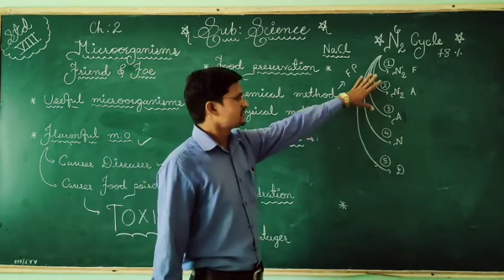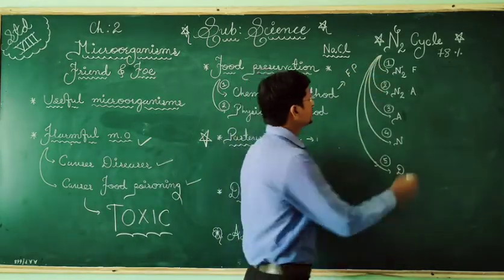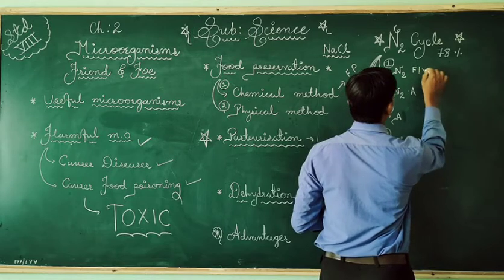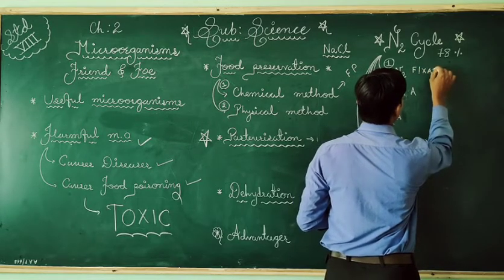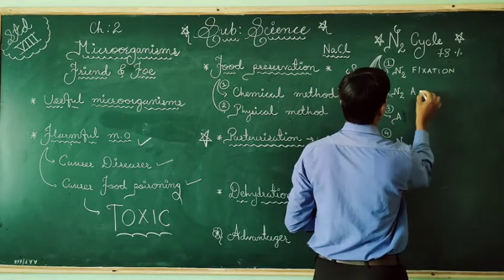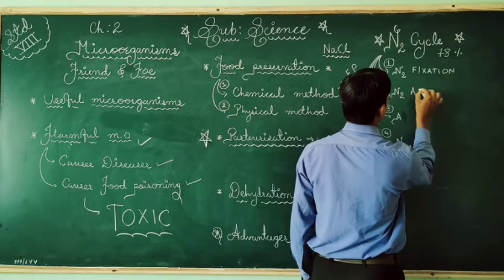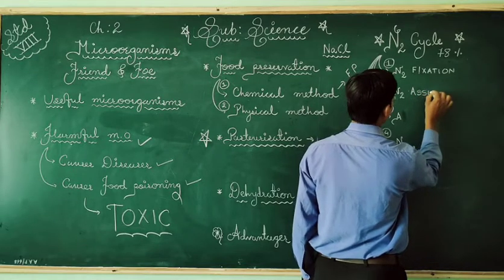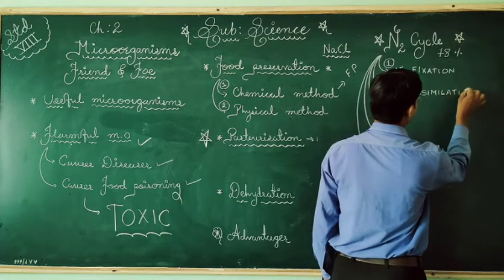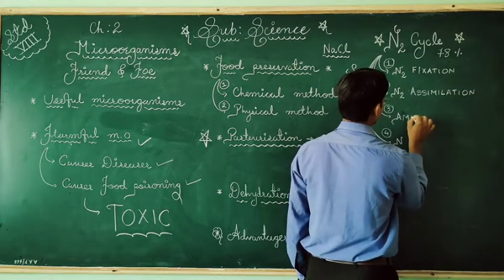Now the different steps of the nitrogen cycle. 5 steps are there. First is N2 fixation. Second is nitrogen assimilation. Then ammonification.